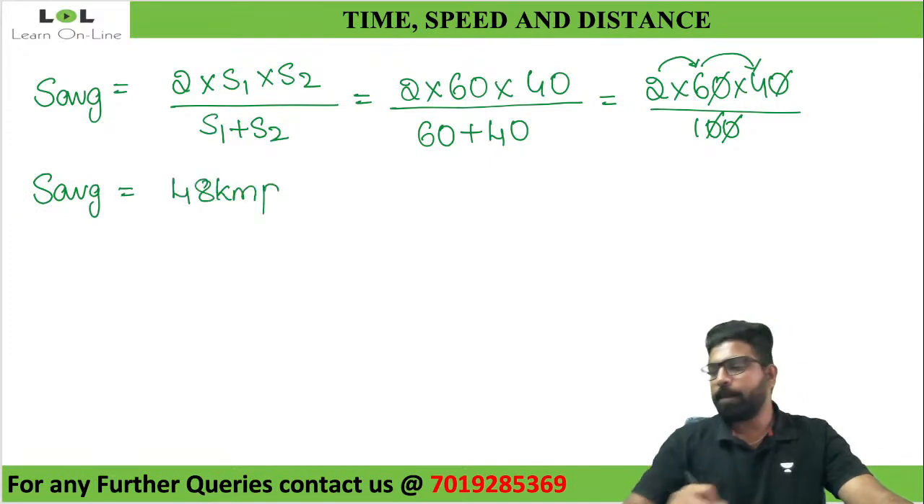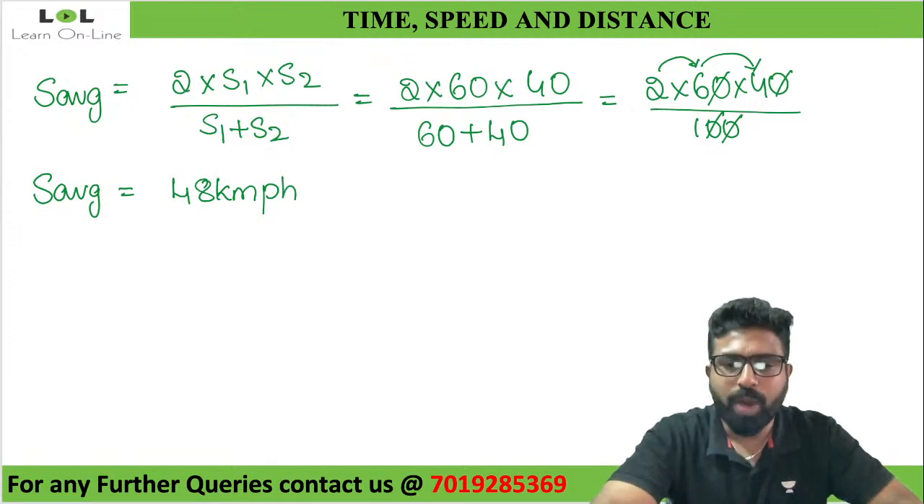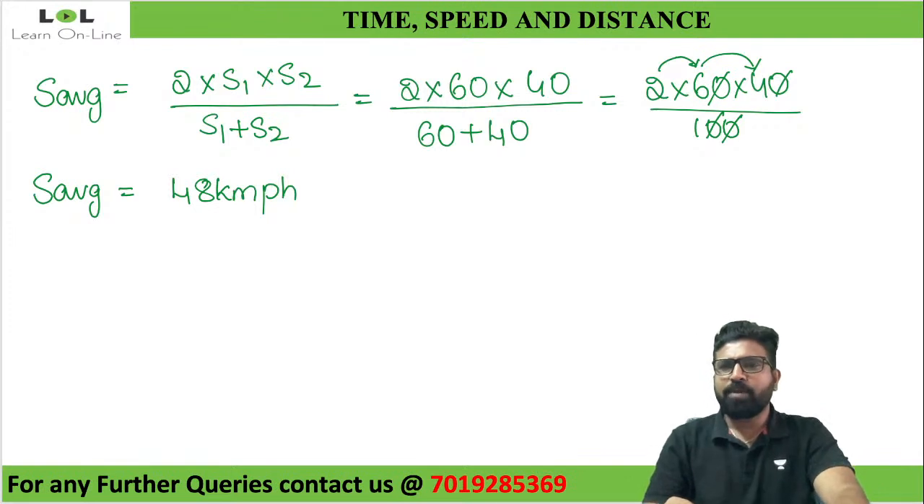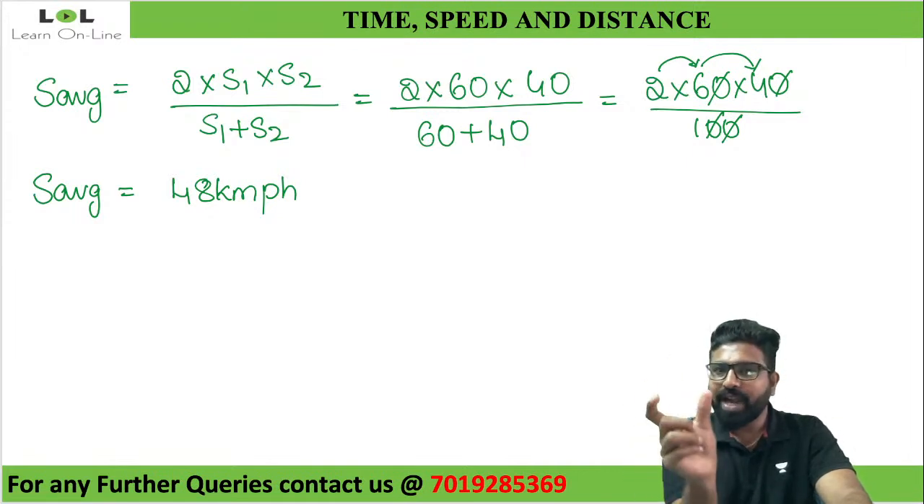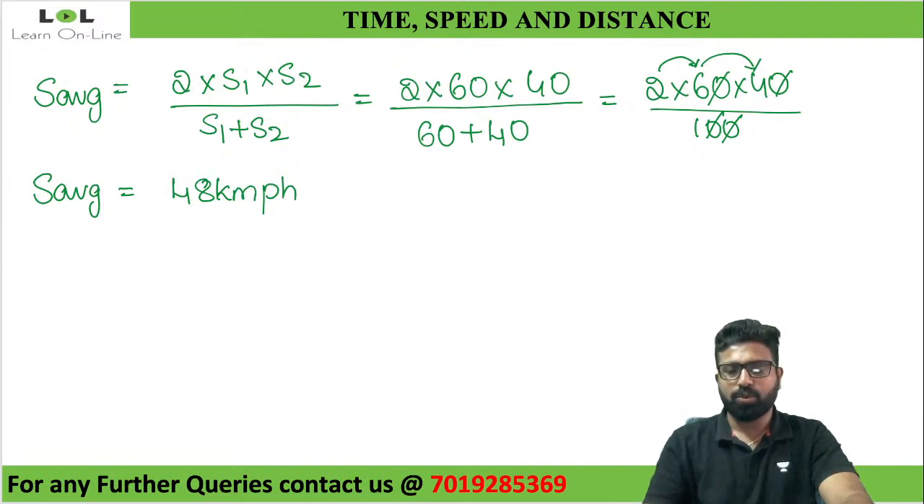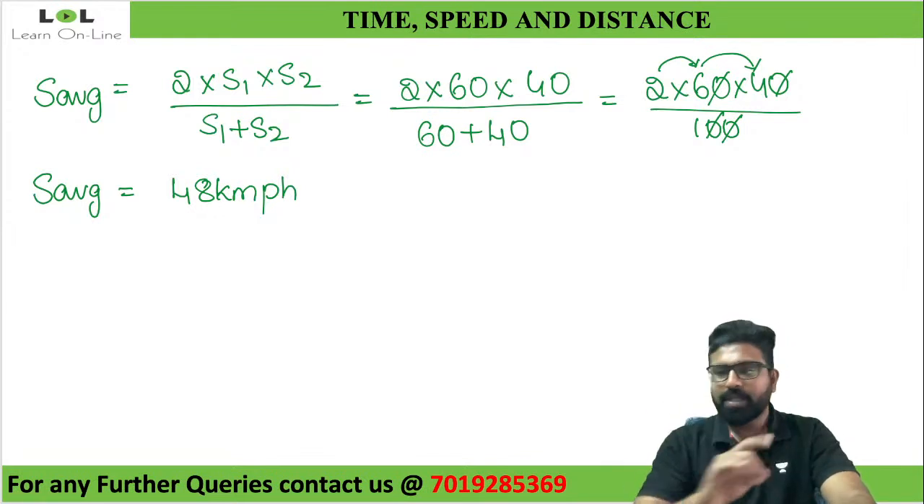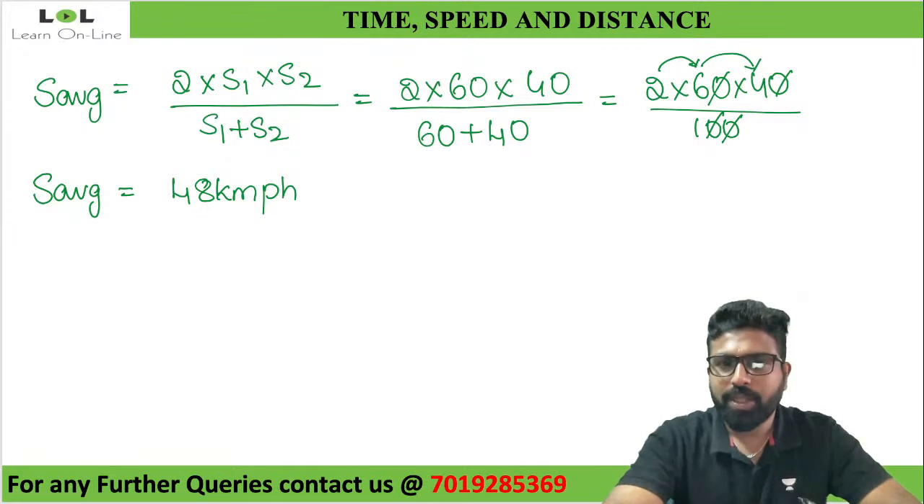48 kilometer per hour. Is this clear to everyone? Yes. So what is the average speed formula from here? I can tell that the formula for average speed here is nothing but 2 times S1 into S2 divided by S1 plus S2. That is nothing but my average speed formula. But there is one condition here, guys.